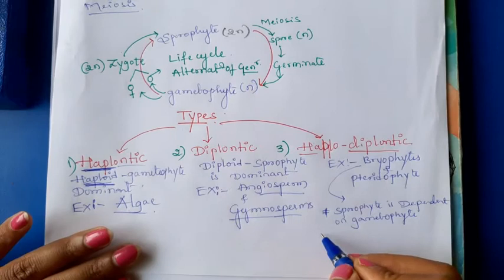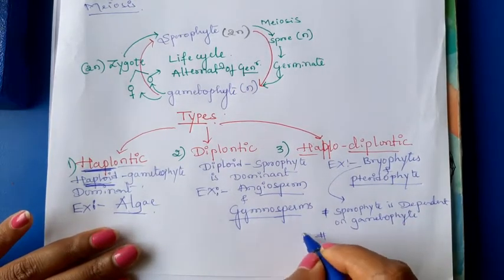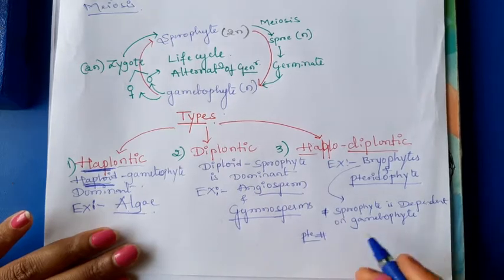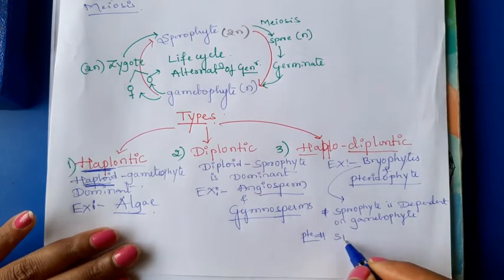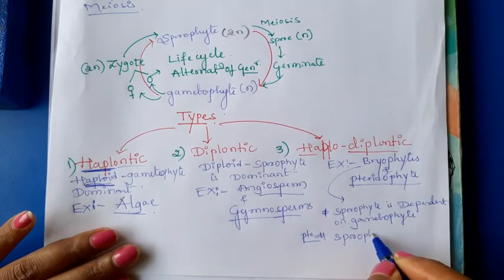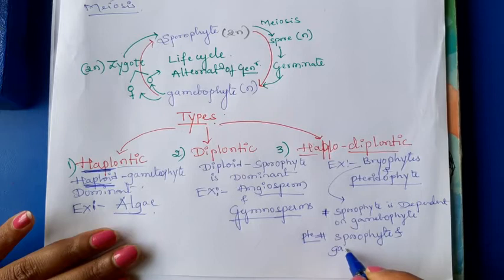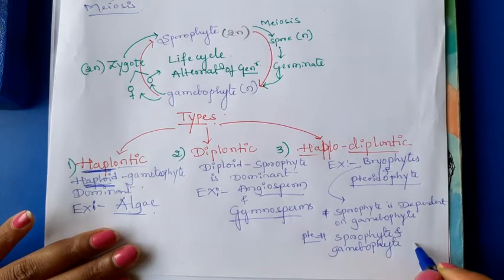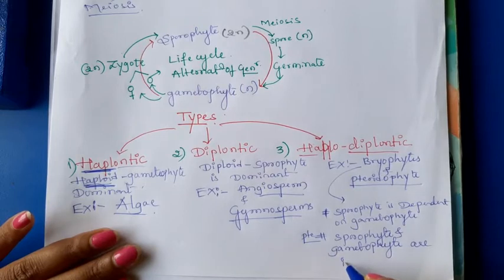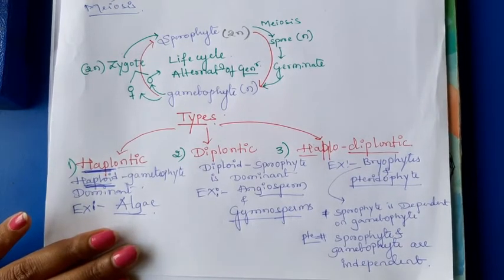Okay, next one, pteridophyte. Here I will write. In case of pteridophyte, sporophyte and gametophyte are completely independent to each other.